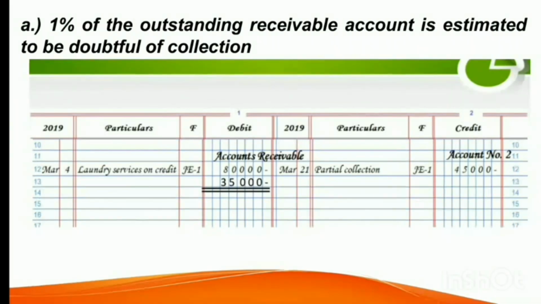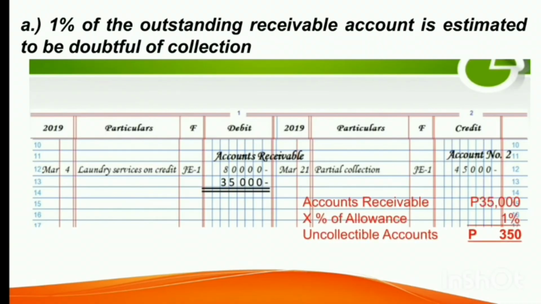Again, the first information given to us says that 1% of the outstanding receivable account is estimated to be doubtful of collection. So this means to say that 1% of 35,000 is estimated to be doubtful of collection. So the 1% of 35,000 is 350 pesos. So this is now the uncollectible accounts. So we will now prepare the necessary adjusting entry for this one.